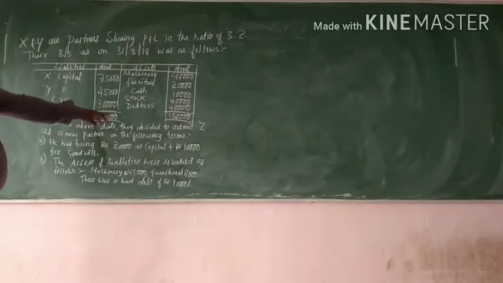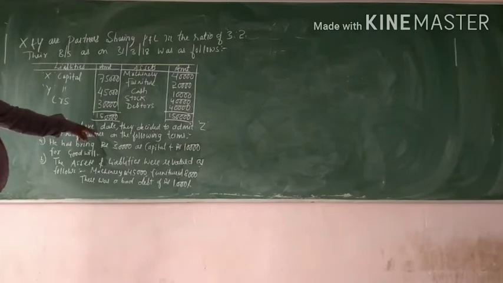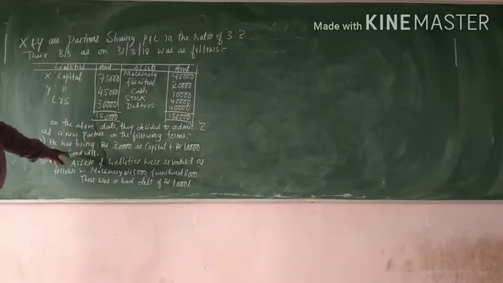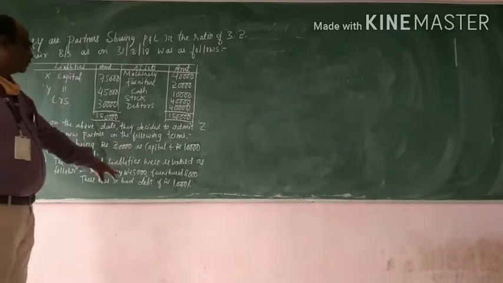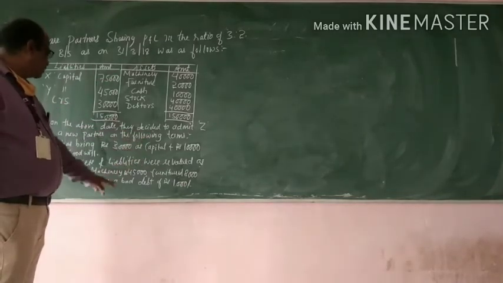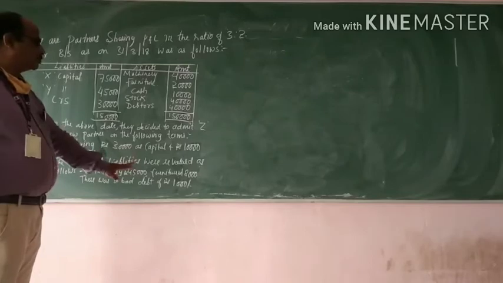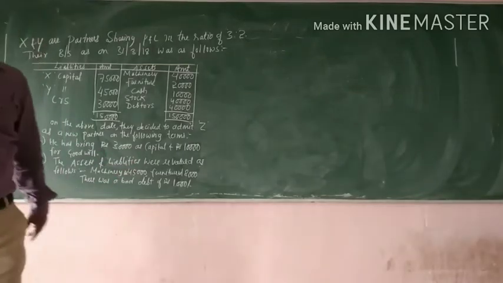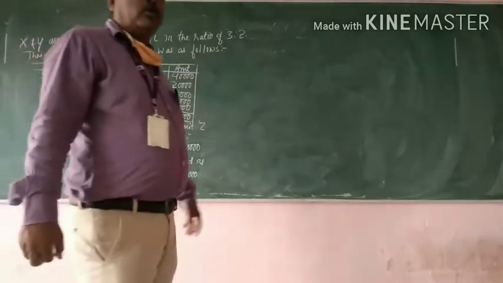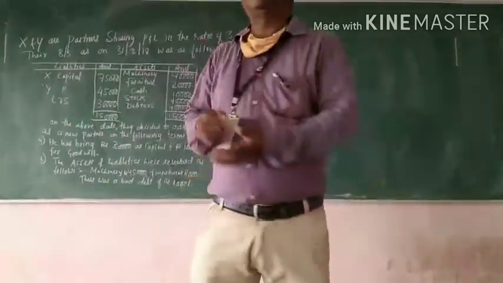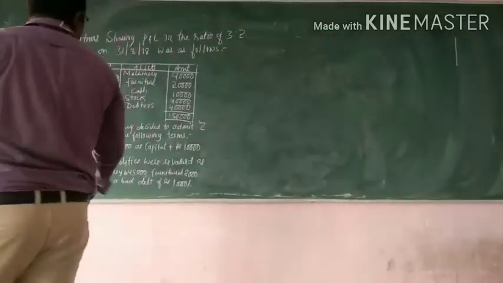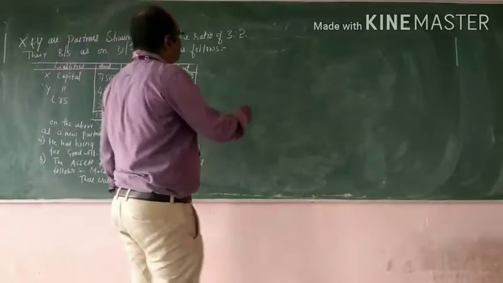On the above date, they decided to admit Z as a new partner on the following terms. First, he has to bring rupees 30,000 as capital and rupees 10,000 for goodwill. Second, the assets and liabilities were revalued as follows: machinery is revalued at 45,000, furniture 18,000, and there was a bad debt of rupees 1,000. So we will begin with a simple problem and go on solving complex problems as well in due course of time. So let us solve this problem now. Solution: